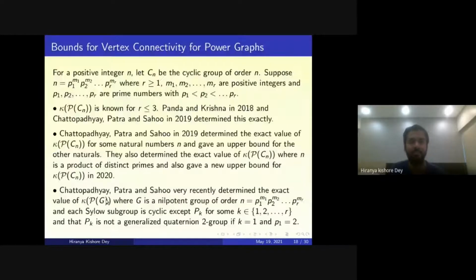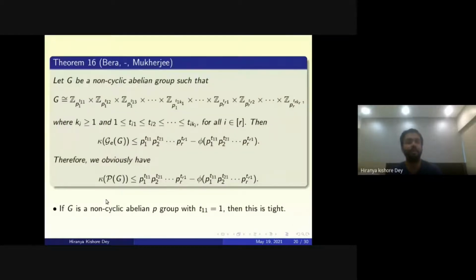So this followed. And for the remaining case, we now take a general non-cyclic abelian group G, which is isomorphic to Z of P1 to the power T11, plus P1 to the power T12, going up to P1 to the power T1k1, then the next prime, going up to Pr to the power Tr1, Pr to the power Tr2, up to Pr to the power Trkr. So we write G like this.